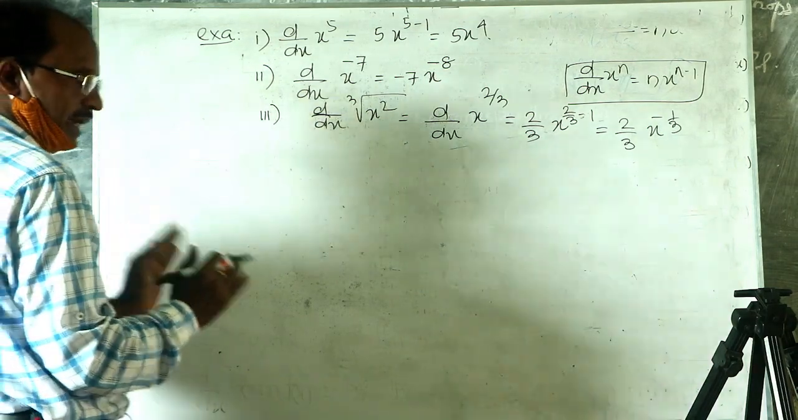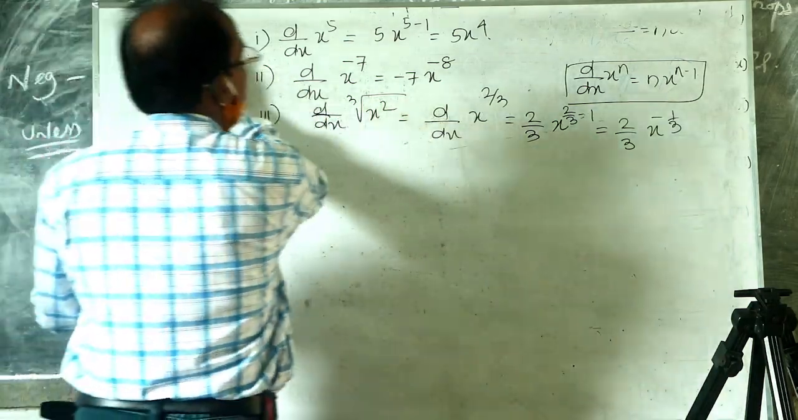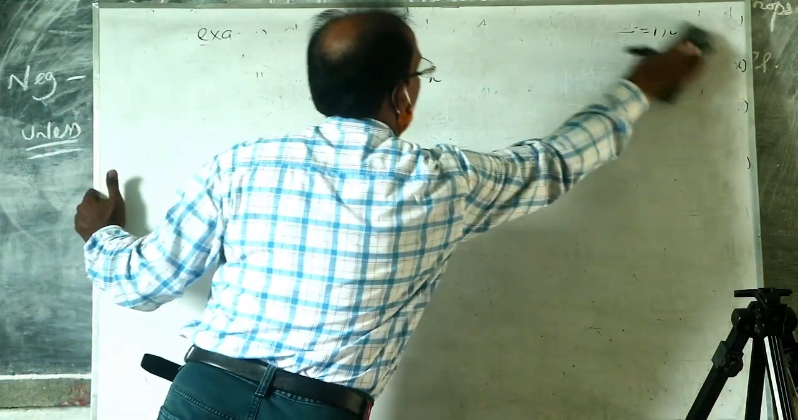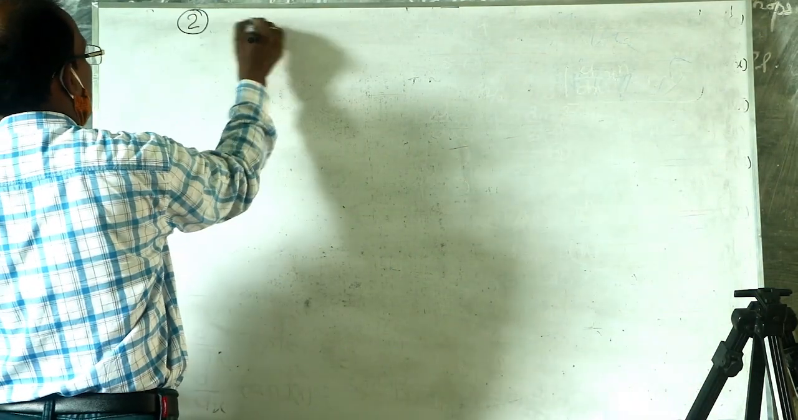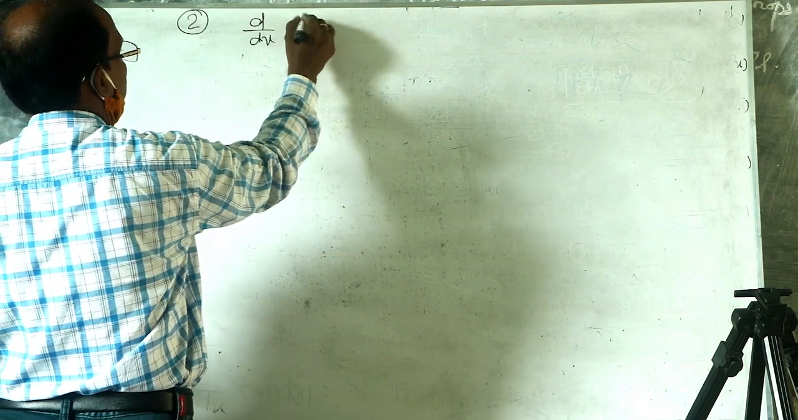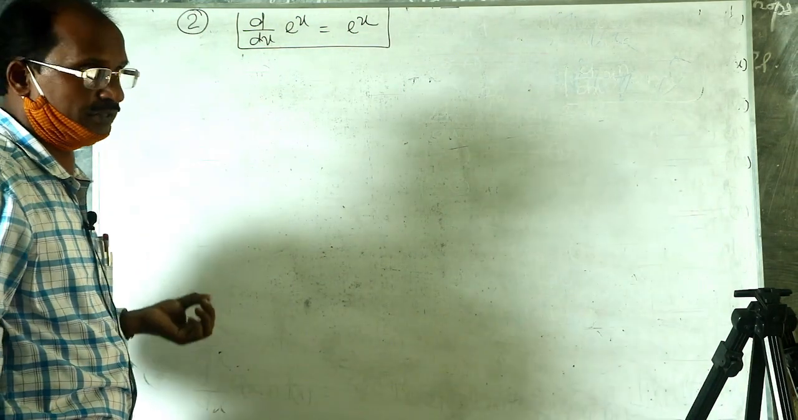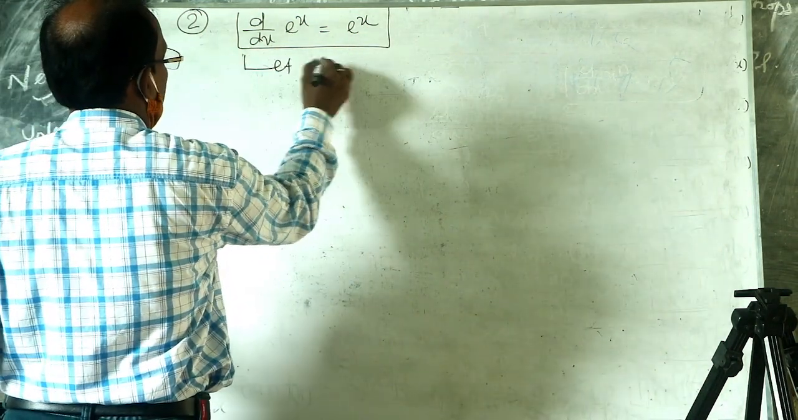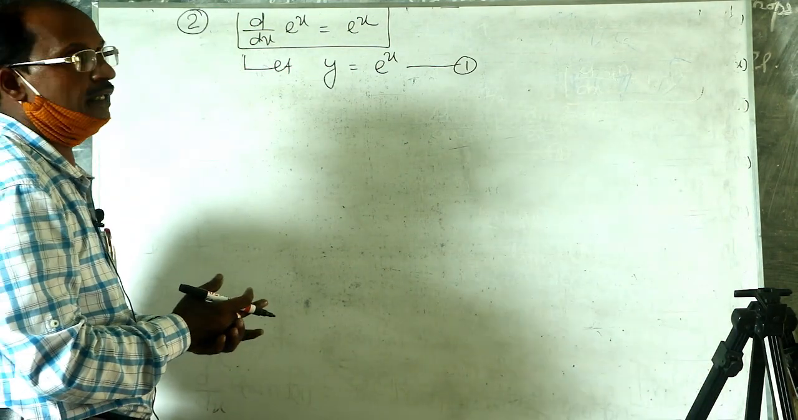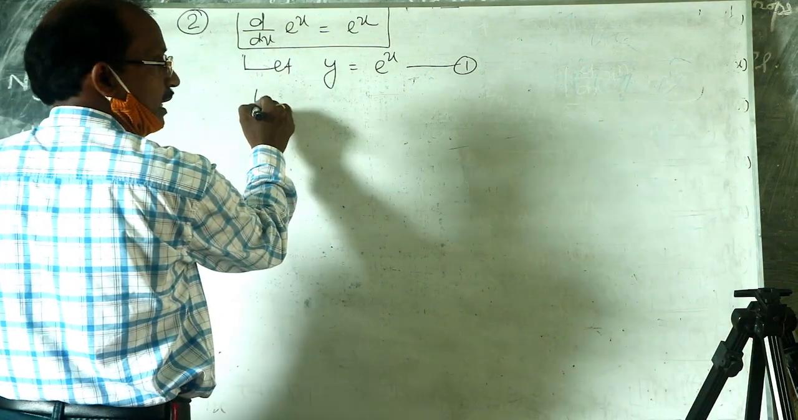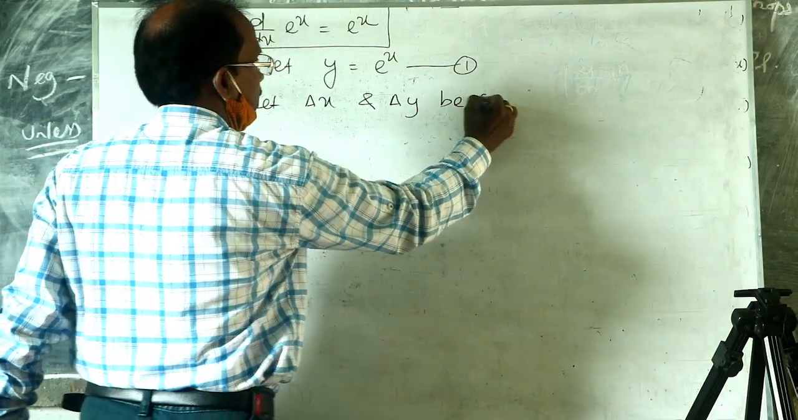Then we shall take the proof of the next formula, that is, the derivative of e to the power x is equal to e to the power x itself. We shall prove it by the first principle method, or definition method. Here let y is equal to e to the power x. This is equation 1. Let delta x and delta y be small changes